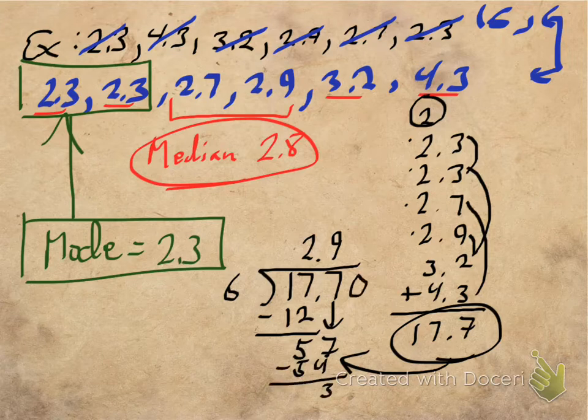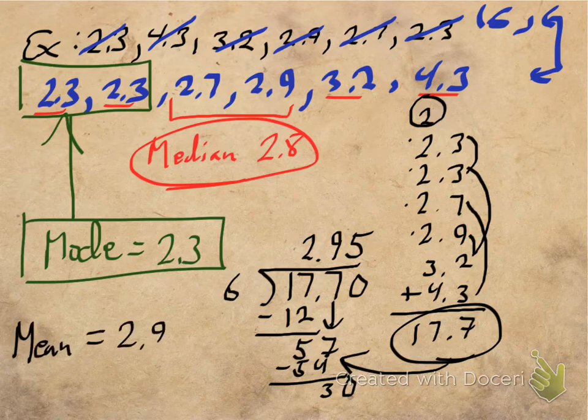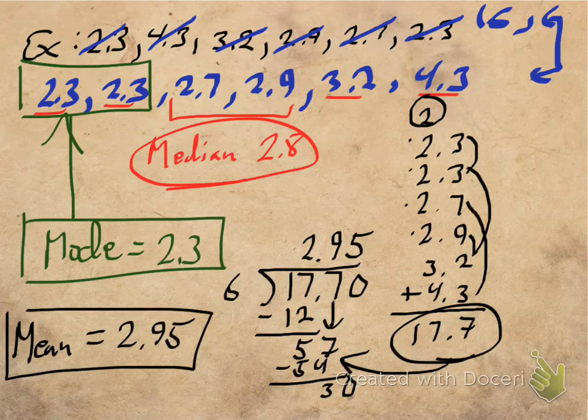And let's go add one more 0. We're not going to actually use this, but we're going to use it for rounding. Okay? 6 goes into 30, 5 times exactly. And oh, wait a second. We get exactly 2.95. There's no reason to round. So in this case, my mean is exactly 2.95. And again, that makes sense, because look at my numbers. They're all kind of in the neighborhood of about 3.